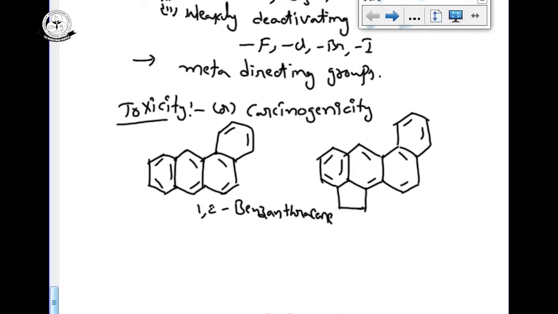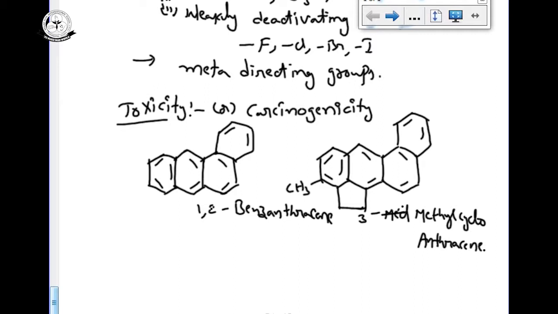Its name is 3-methylcholanthrene. So many organic compounds like benzene and several benzene related polynuclear compounds are cancer causing agents.